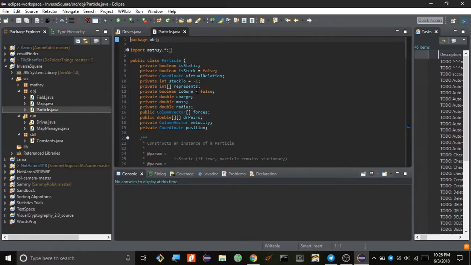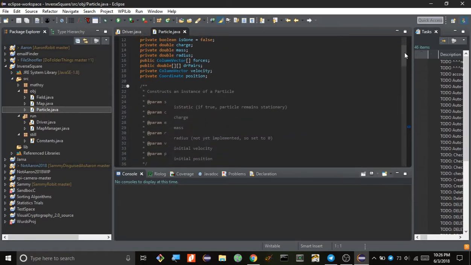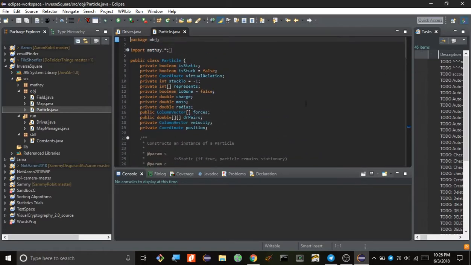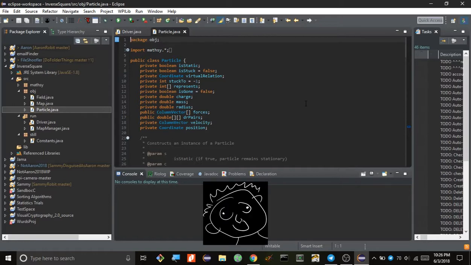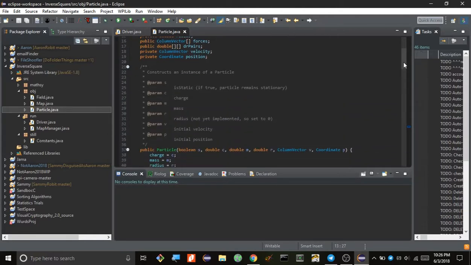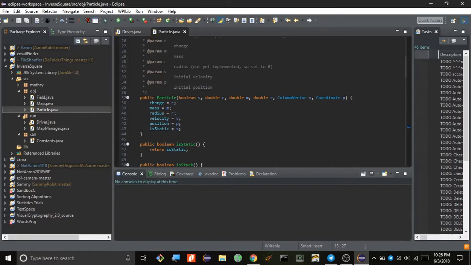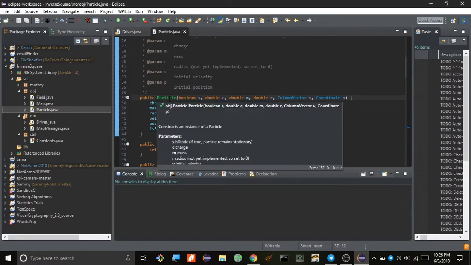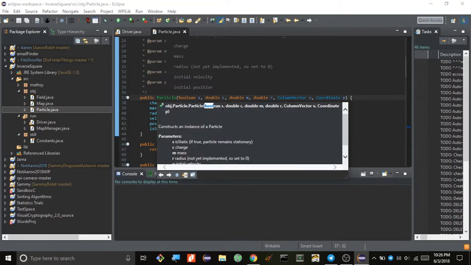A particle is just an object with the properties that it has a mass, a charge, a radius, a velocity, and a position. And also all these other properties that are just for the program's use. But yeah, the basic constructor is there, I can just read off here. This boolean just determines whether or not the particle is static.